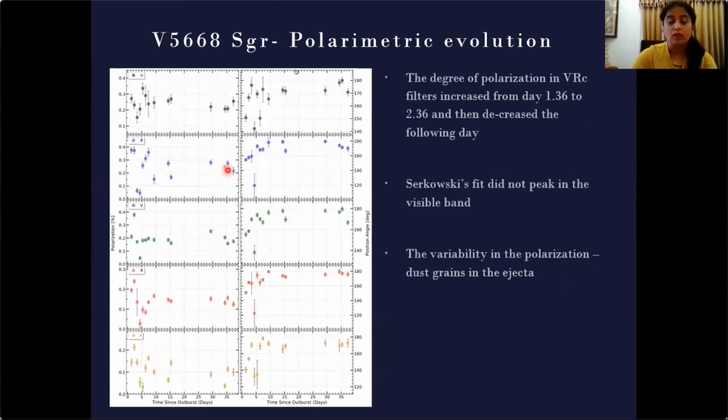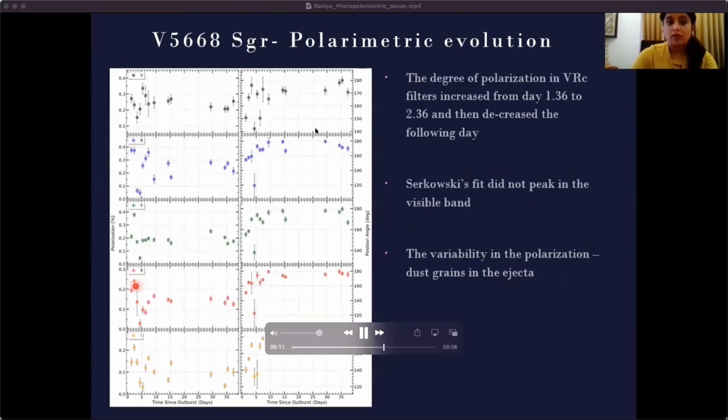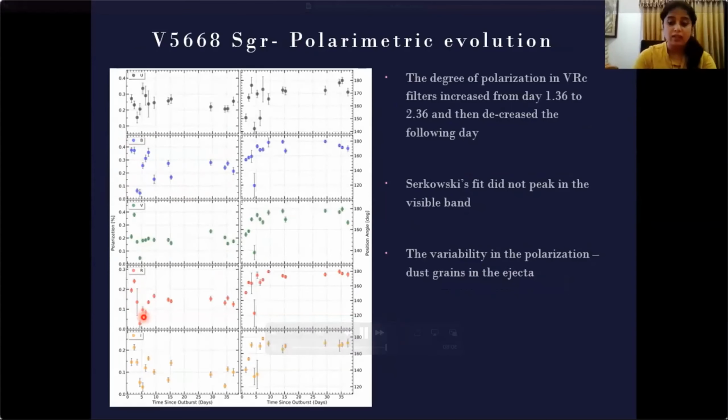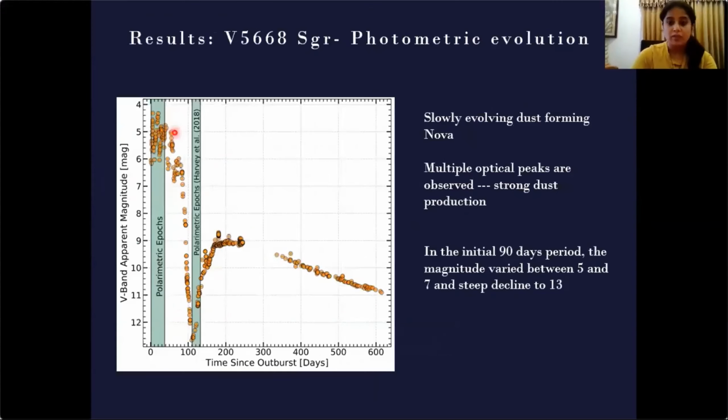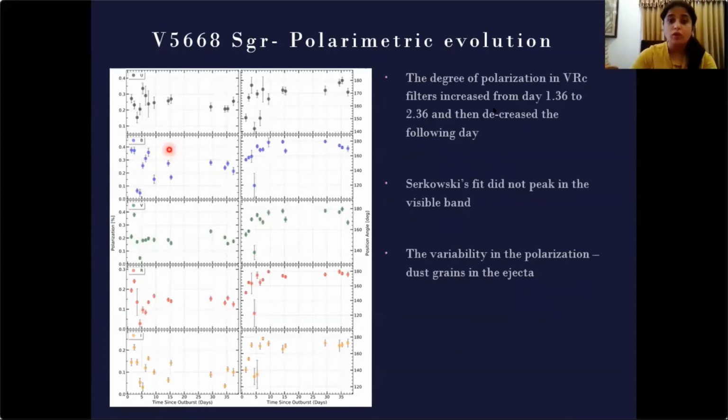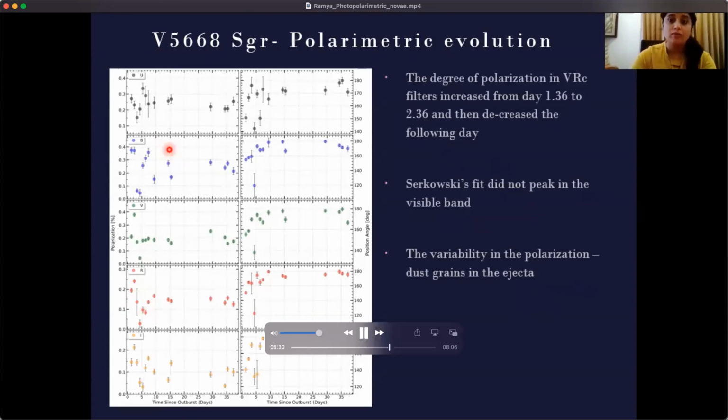During the initial phase, we also saw variability in the polarization. The maximum value of polarization we have observed is 0.4% in V and B filters and 0.3% in R filters. What we feel is that because there was dust production in the later stage, and also in the initial stage multiple optical peaks were seen, the small amount of intrinsic component which is present could be because of the dust grains. But we have to get the exact value of interstellar polarization to make a more precise estimation of the intrinsic value.